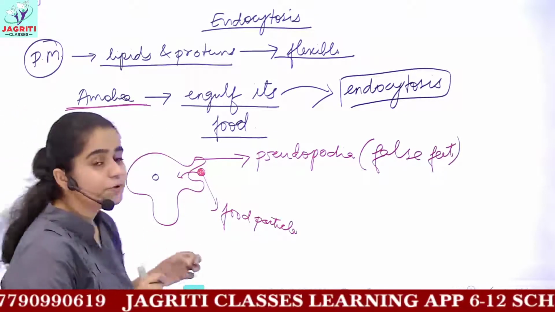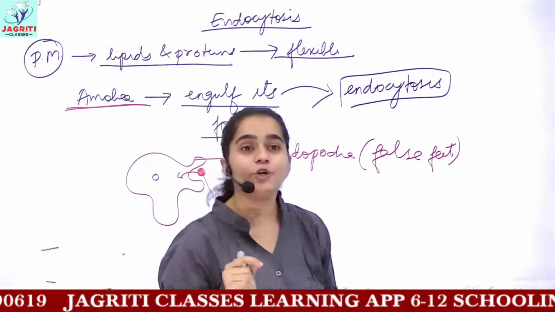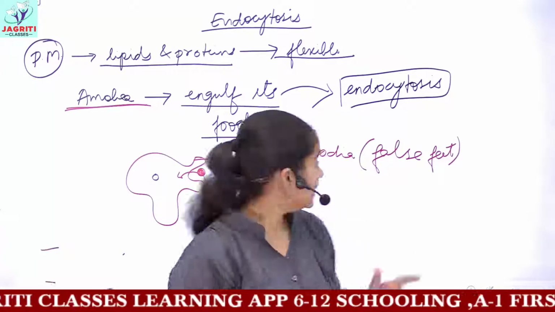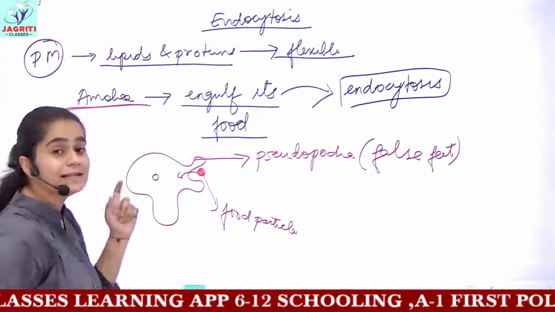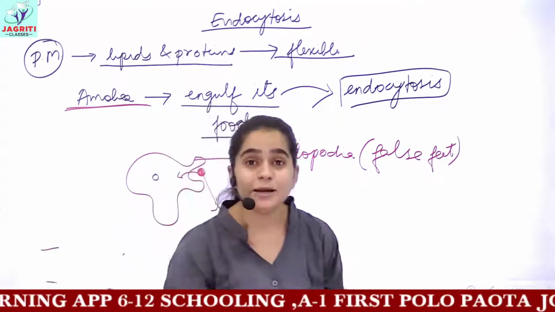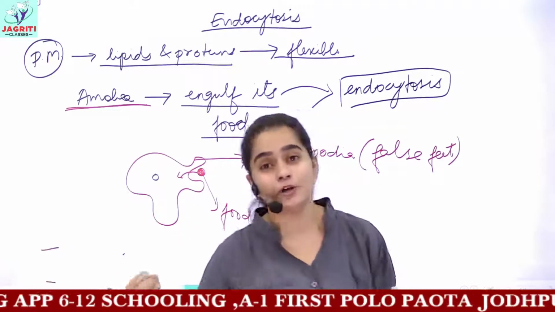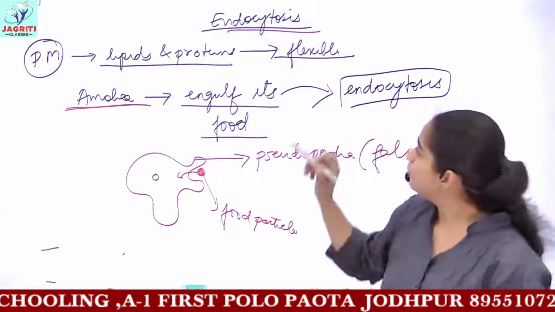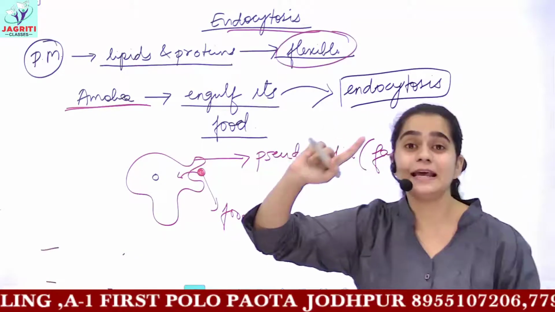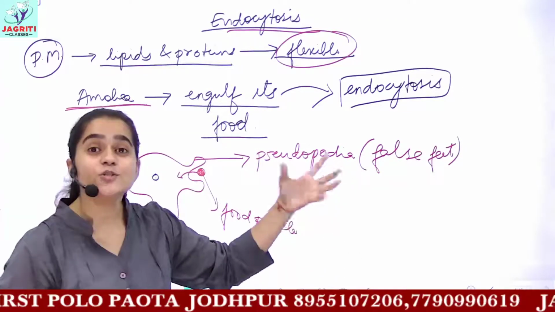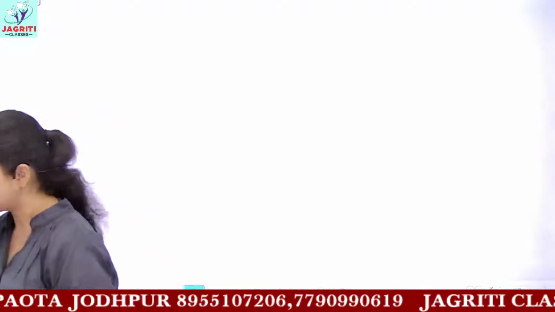Let's suppose your plasma membrane were not flexible, or were rigid. Then this amoeba and other unicellular organisms would not be able to engulf their nearby food, and in turn this endocytosis could not occur. So flexibility of the plasma membrane is another important feature which helps amoeba in taking its food, and this is in turn called the process of endocytosis.